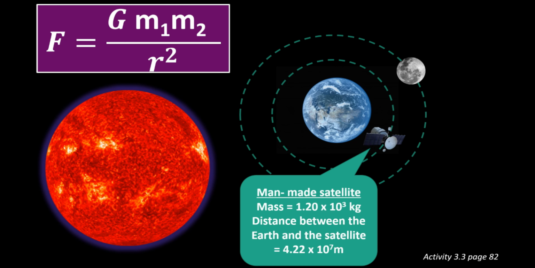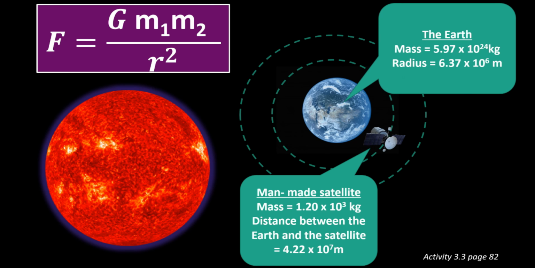Force equals G m1 m2 over r squared. The Earth mass is 5.97 times 10 power of 24 kilogram, and the radius of the Earth is 6.37 times 10 power of 6 meter.